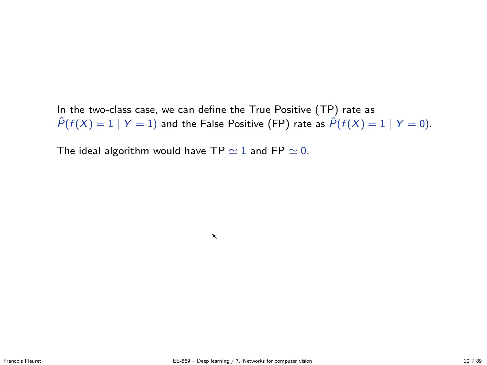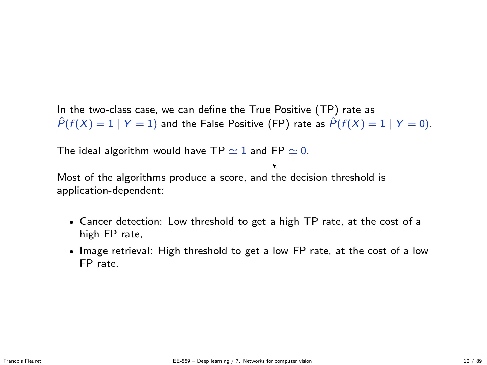In many situations, we have a two-class problem where we have one positive class and one negative. In that context, we can define the true positive rate, which is the probability to respond positive on a positive image, and the false positive rate, which is the probability to respond positive on a negative image. An ideal algorithm would have true positive 1 and false positive 0. But in practice, since you can't achieve this, what is a good trade-off depends on the application.